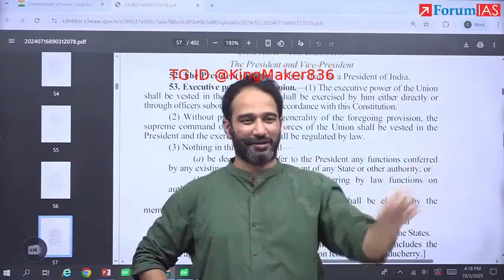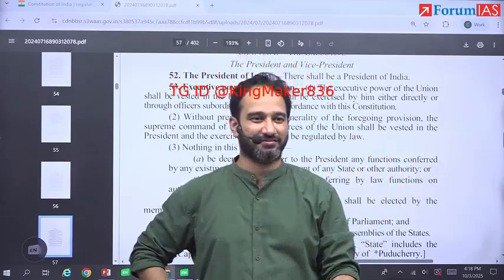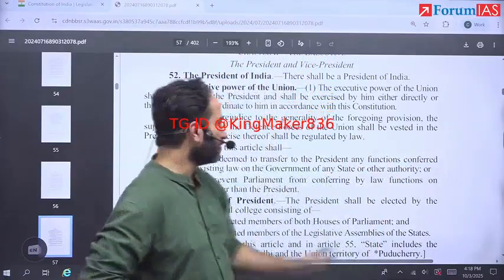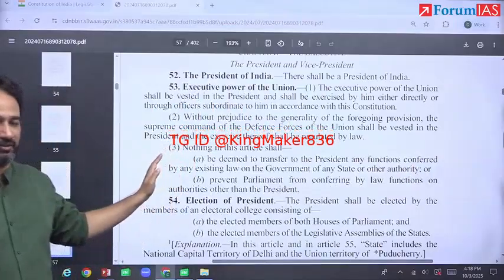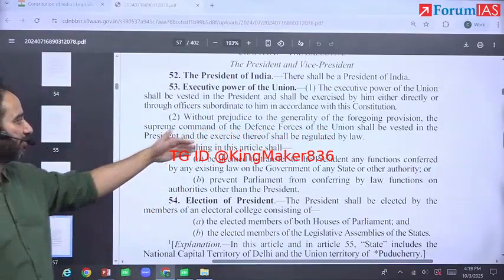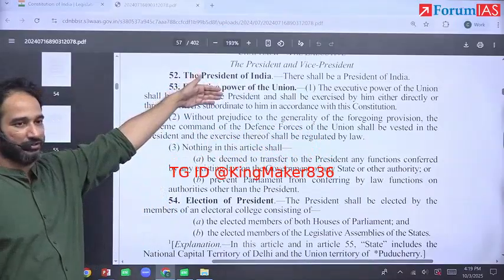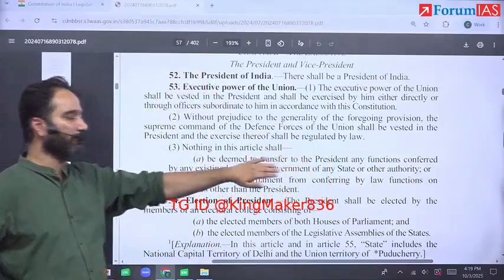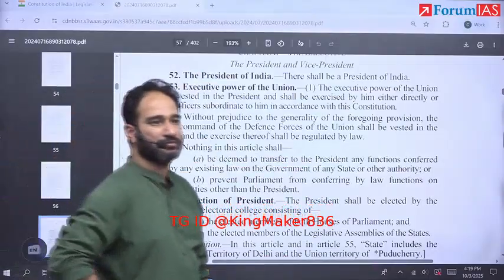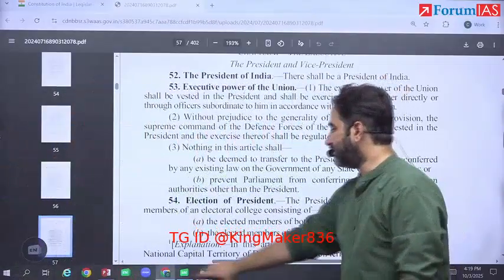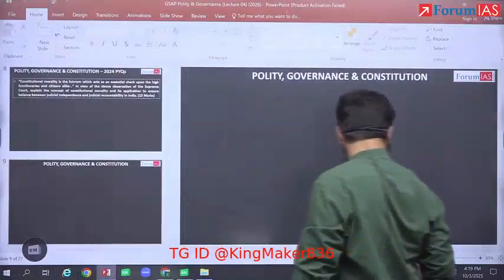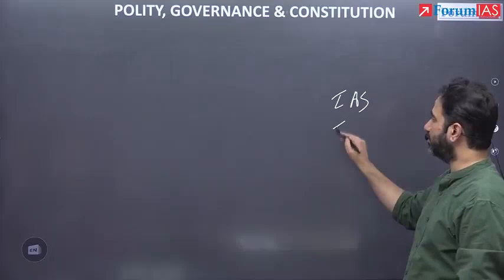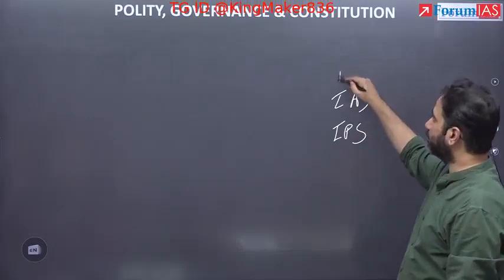Let's say you leave that part. He has been given the aid and advice, then why can't he arrest? This is what prevents that from happening. This line says that even if you're the head of the union executive, nothing in this article can transfer to the president any function that has been given to somebody else. So let's say a particular law gives powers to the IAS officer, the IPS, the minister.